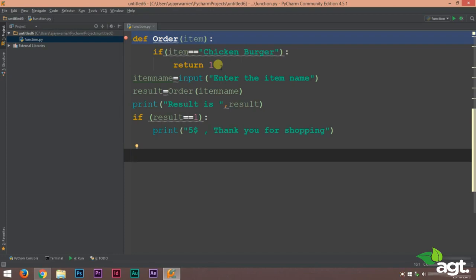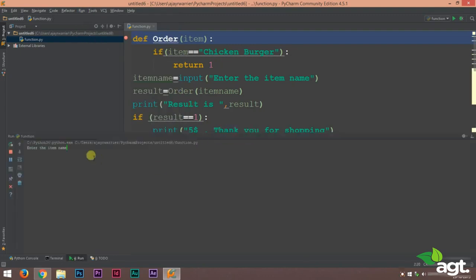For example, this case. Now we'll run this again. And if we type in something else, for example, maybe French fries, result is none. That means there is no French fries. We only have chicken burgers. So this program is only going to work if the entered item is chicken burger.